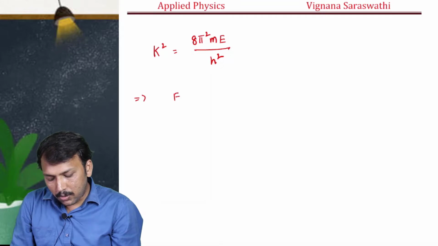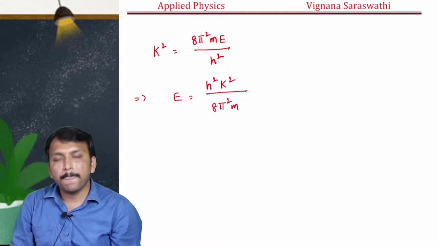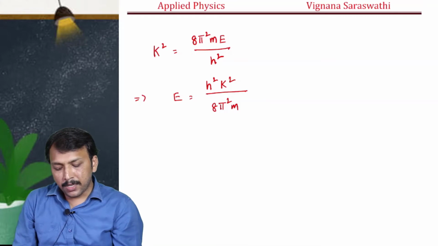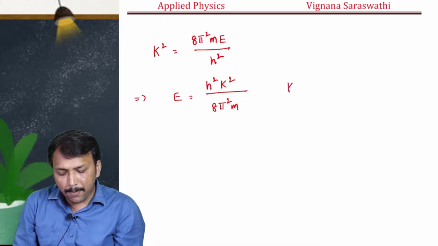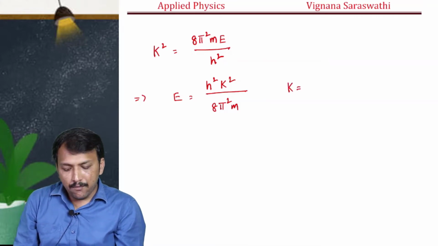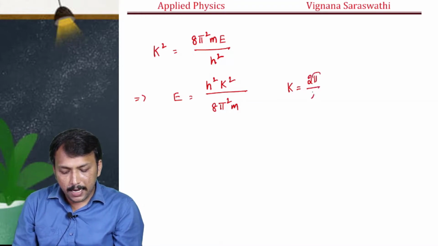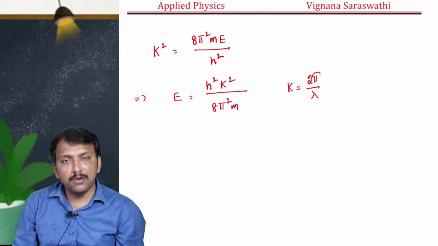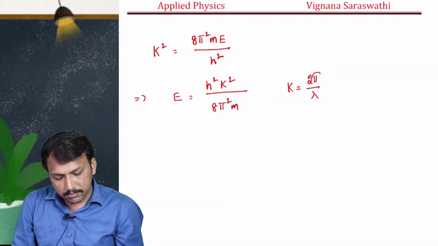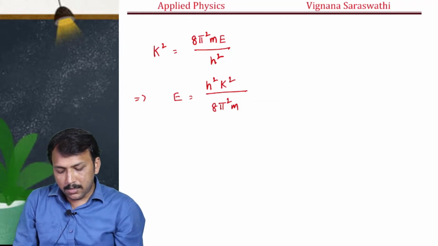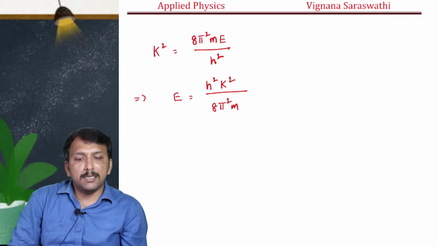E is equal to h square k square by 8 pi square m. Here k is called the wave number, and the value of k is equal to 2 pi by lambda. Now substitute the k value here.